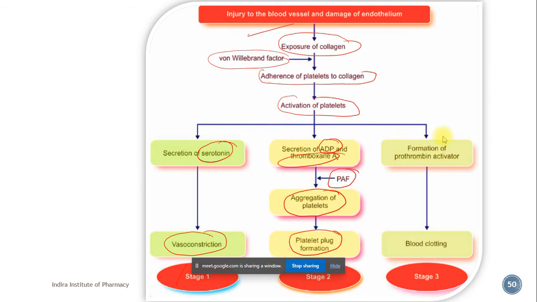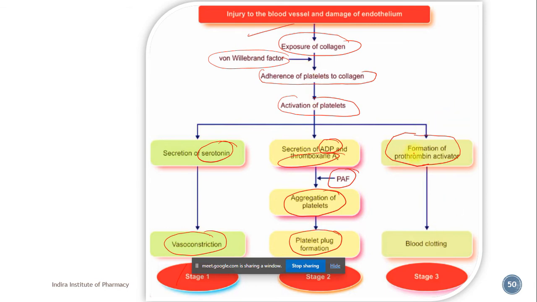In stage 3 is the formation of prothrombin activator. This prothrombin activator gets formed by means of two pathways, the extrinsic and intrinsic pathways. Those two pathways we are going to study in detail.